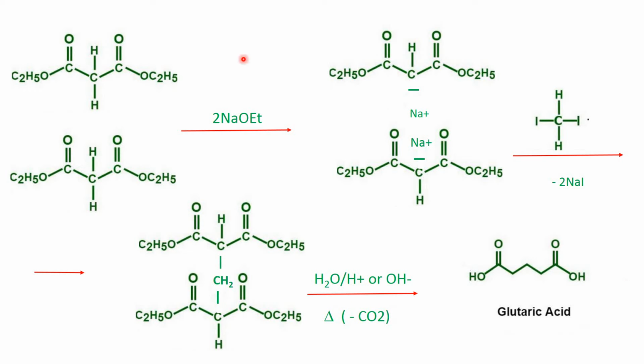Next, glutaric acid. Same thing: take 2 molecules of diethyl malonate and with the help of base prepare the carbanion from both molecules.